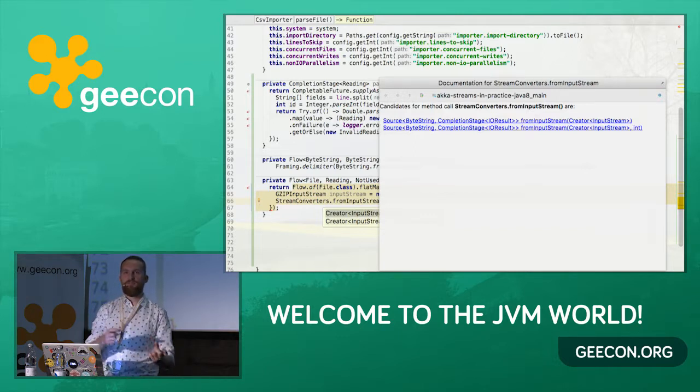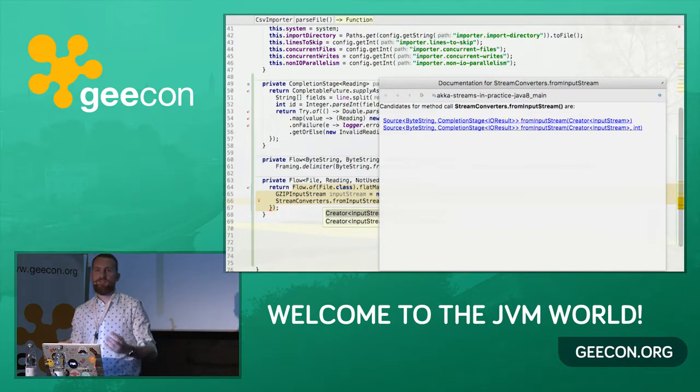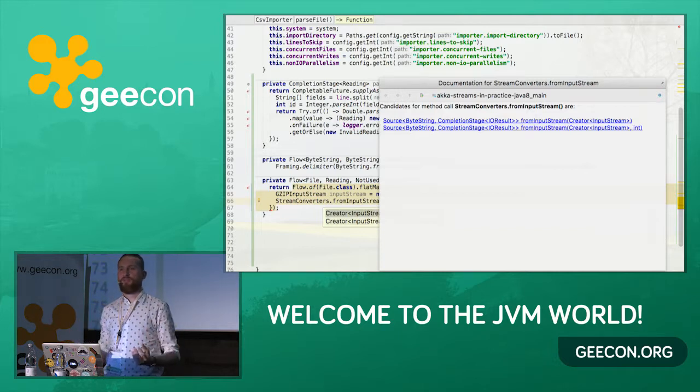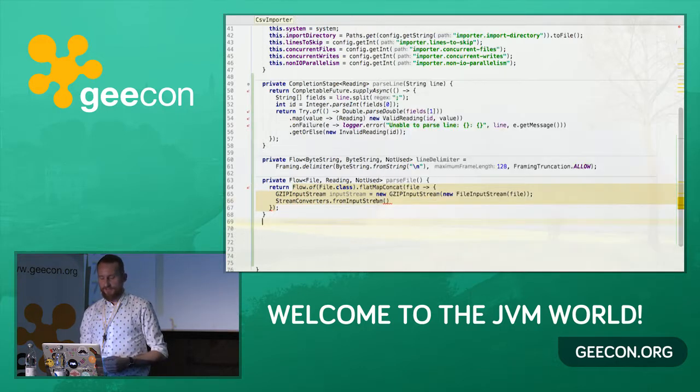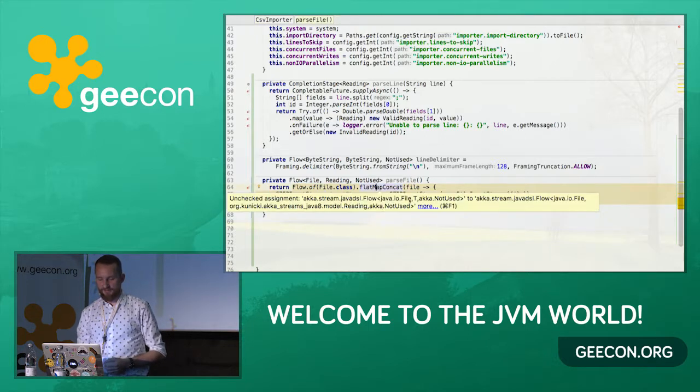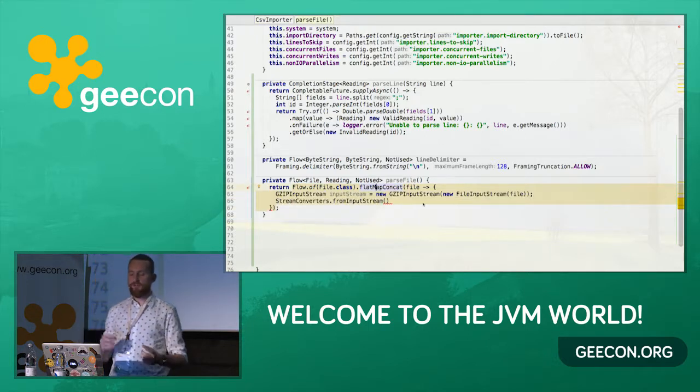So source, as you remember from the first slide, is the initial part of the processing graph. And the stream converter basically takes an input stream and brings it into the Akka Streams world. So it converts it to a source. And from the source, we are emitting byte strings. And now let's explain what the flatMapConcat method actually does. So here, for every file, we are going to create a source.